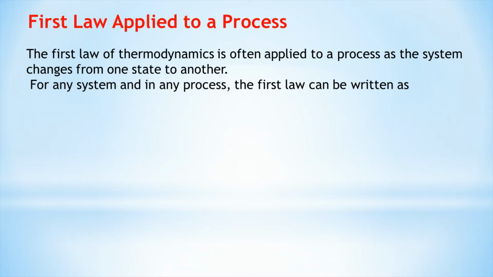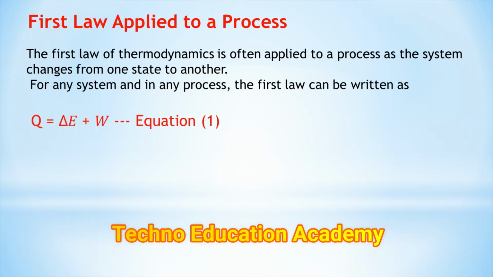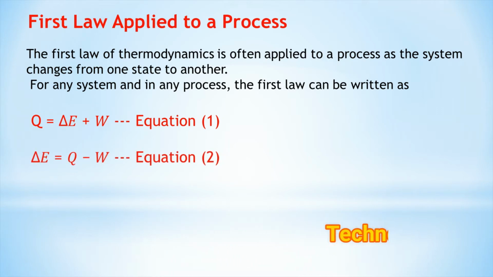According to the first law statement, we cannot generate energy and we cannot destroy energy, but whatever energy is available in nature, they all are convertible with each other. The first law of thermodynamics is often applied to a process as the system changes from one state to another. For any system and in any process, the first law can be written as Q equal to delta E plus W. It is called equation 1. It is also written as delta E equal to Q minus W.